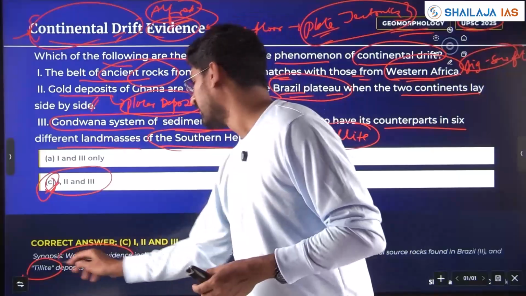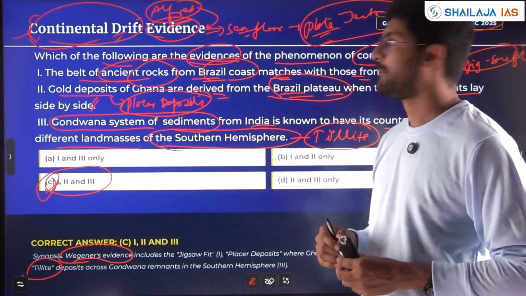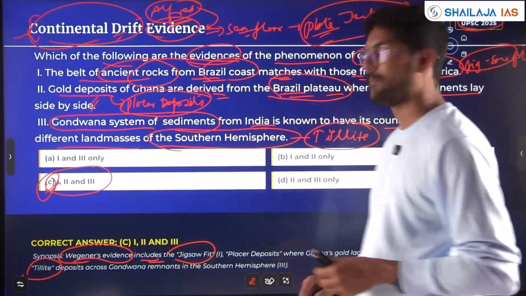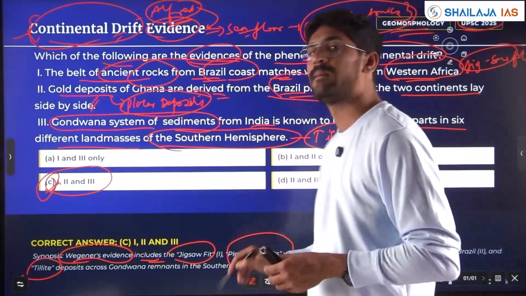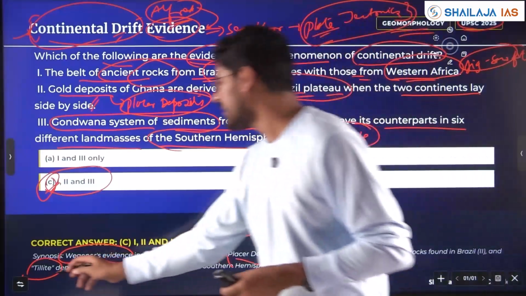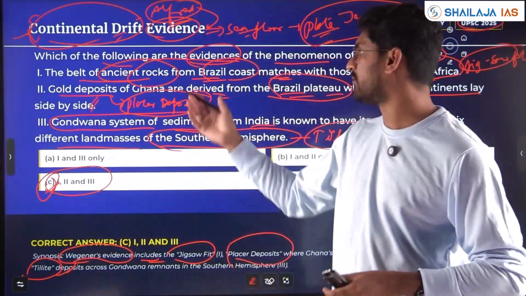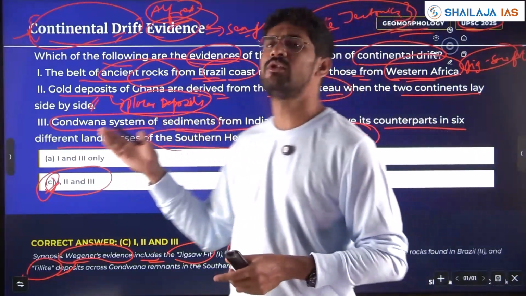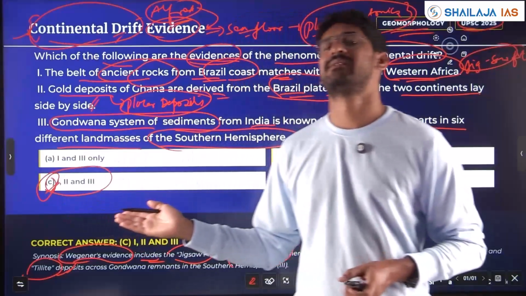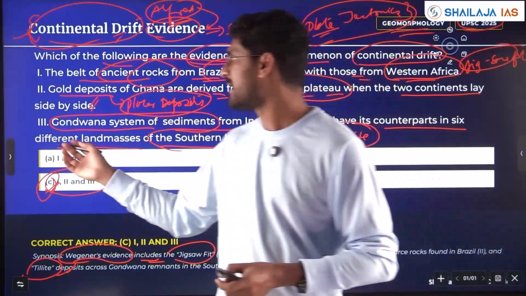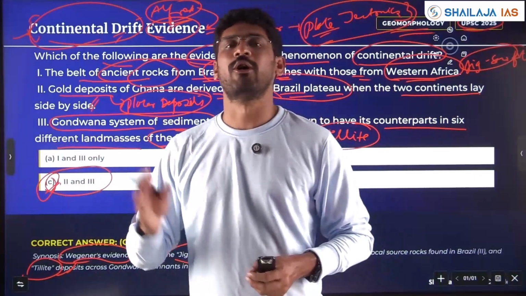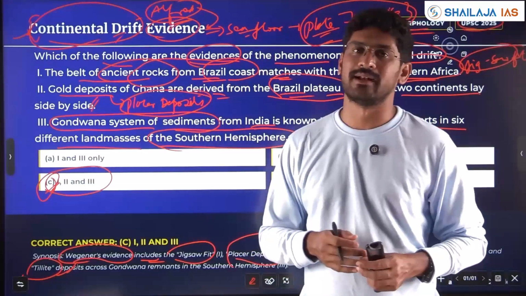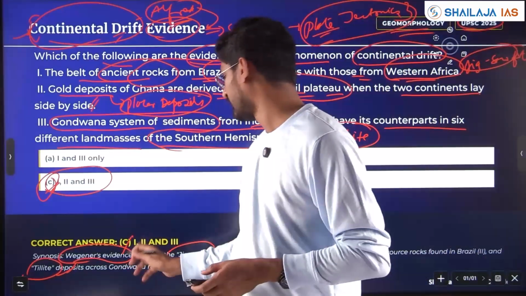Alfred Wegener's evidences include the Jigsaw Fit, then the placer deposit, then the Tillite deposit. Statement 1 is with respect to the Jigsaw Fit. Statement 2 is with respect to the placer deposit. Statement 3 is the Tillite deposit. So all the 3 statements are the evidences given by Alfred Wegener.